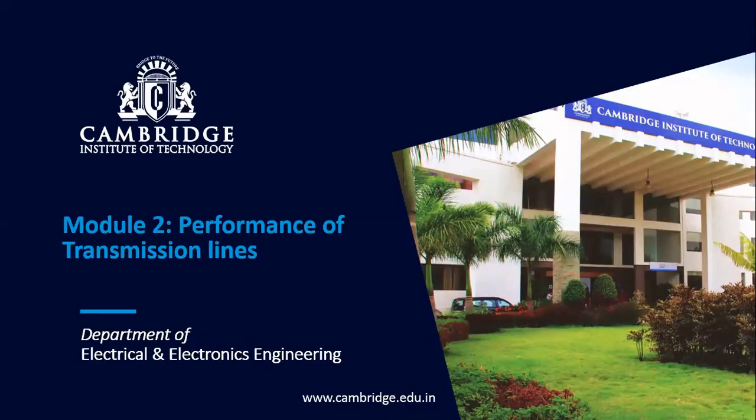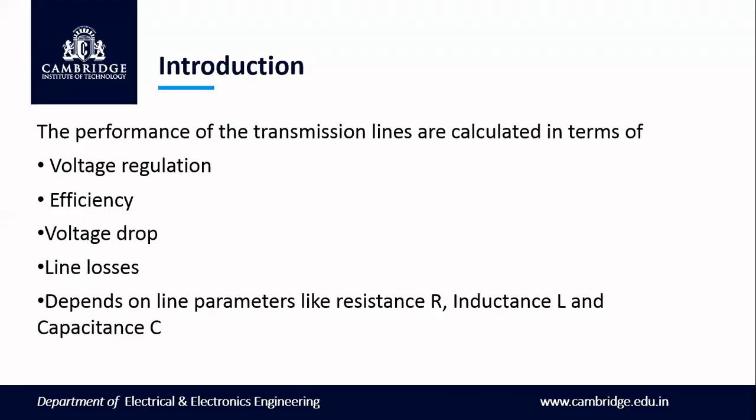Good morning, everyone. Today, we'll discuss the performance of transmission lines, which comes under Module 2. As the name itself indicates, performance is measured in terms of voltage regulation and efficiency. The design and operation of transmission lines is usually influenced by the voltage drop, line losses, and the efficiency of the system. So these transmission lines mainly depend on the line parameters like R, L, C and the conductance.